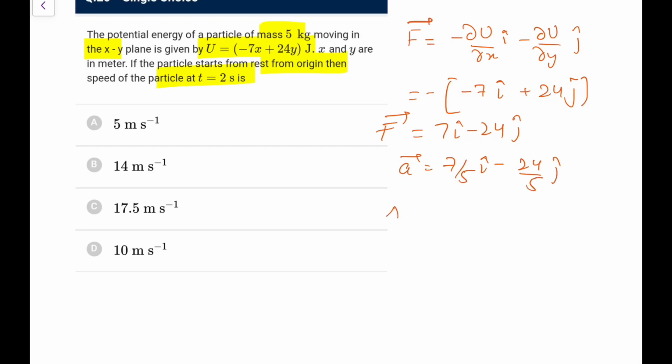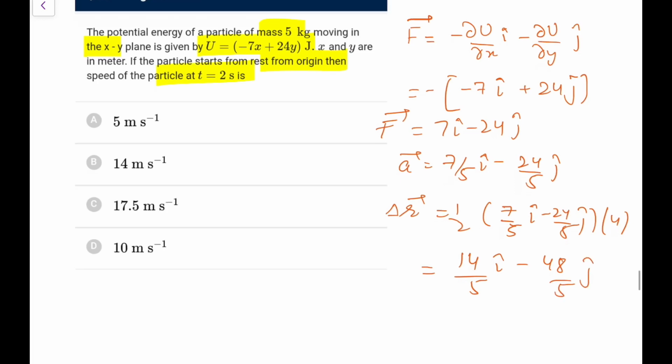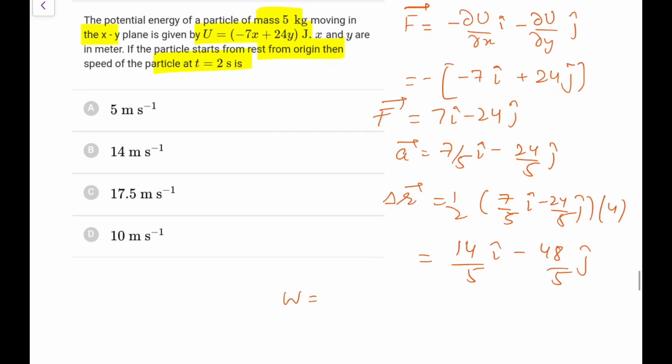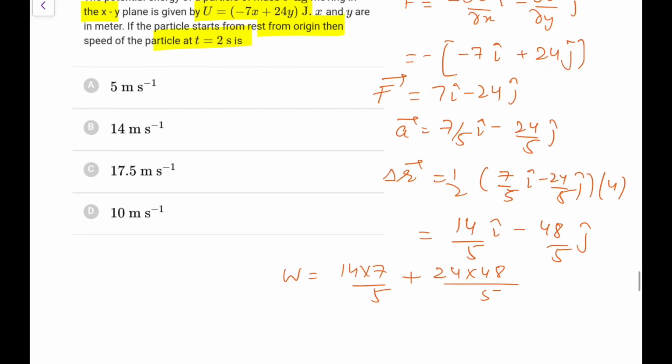So displacement delta r I can write as half a t square because it starts from rest. So 7 by 5 i cap minus 24 by 5 j cap into t square is 4. So it is 14 by 5 i cap minus 48 by 5 j cap. This is delta r. So work done is F dot delta r. This is 7 into 14 by 5, and minus will become plus, so plus 24 into 48 by 5. That is what I am getting.